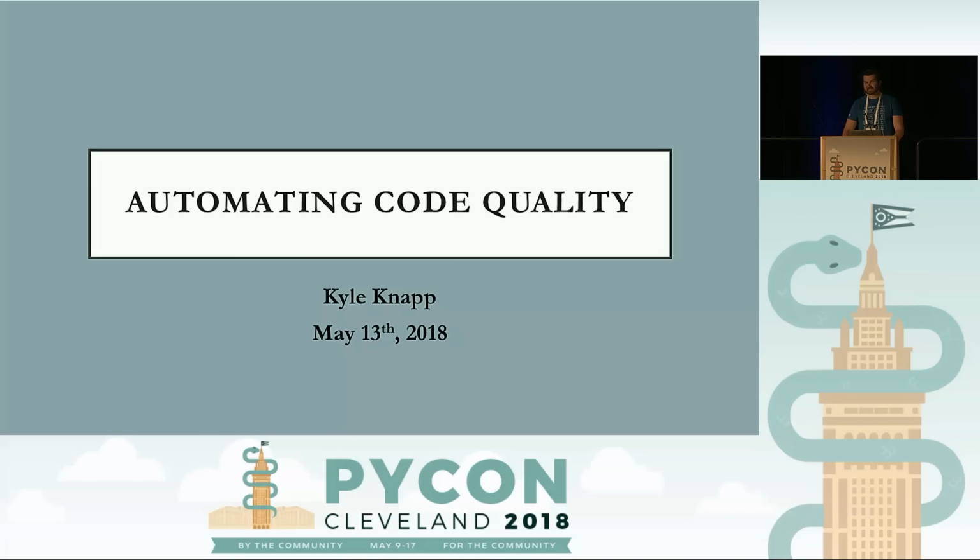I primarily focus on developing client-side tooling for AWS. So projects that I work on include the AWS CLI, the AWS SDK for Python, and AWS Chalice, which is a Python serverless microframework for AWS. And today I'm going to talk to you about the best practices, lessons learned, and how-tos from developing Chalice with regards to automating code quality.